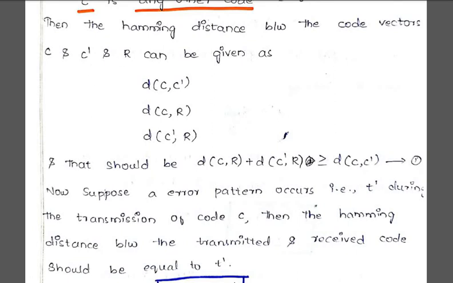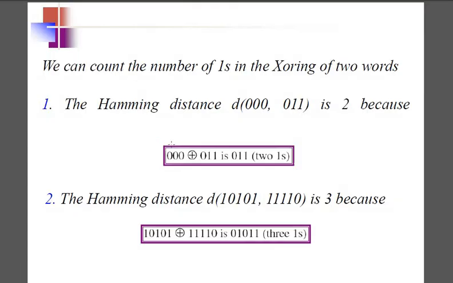I'll show one example of how we are going to find the Hamming distances. See here, I have to find the Hamming distance between 0, 0, 0 and 0, 1, 1. What are the similar things? 0 and 0 are the same. 0, 1 is different and 0, 1 is different. So what is the Hamming distance? The Hamming distance is 2. Now consider the other code words.